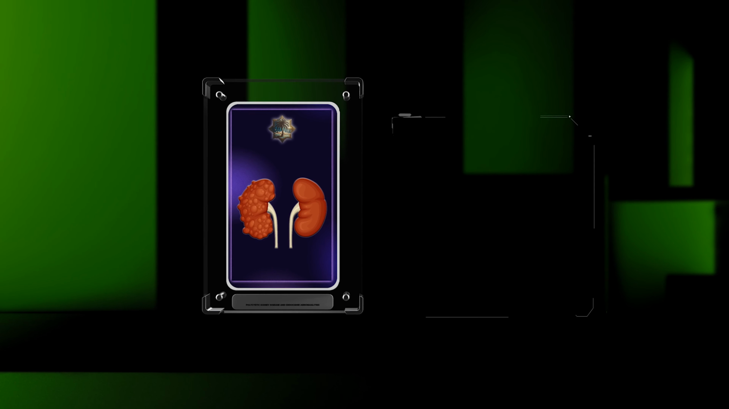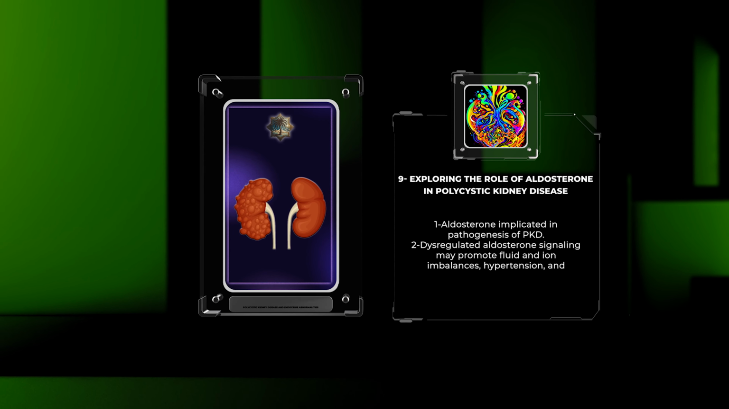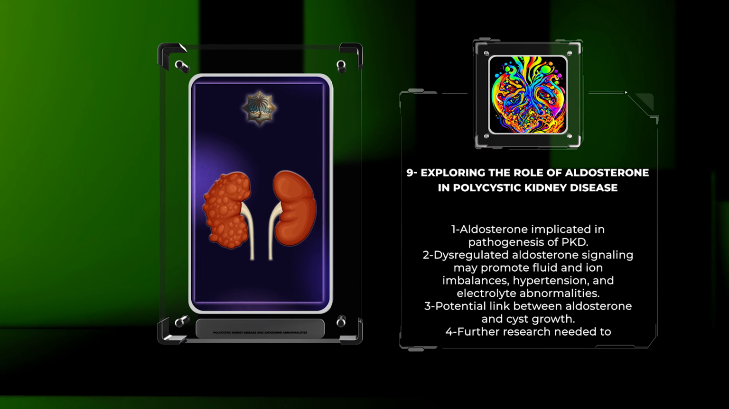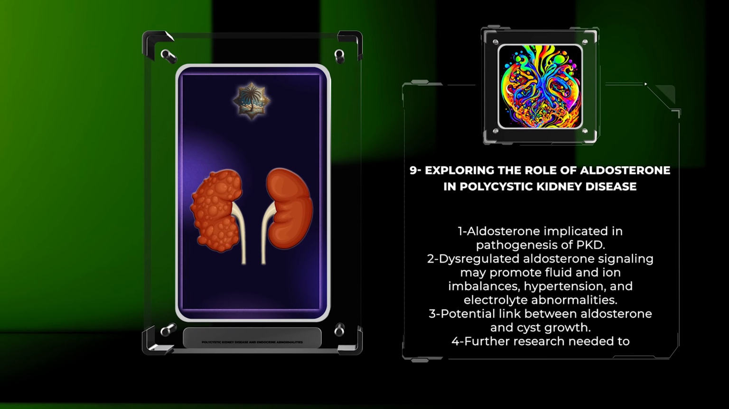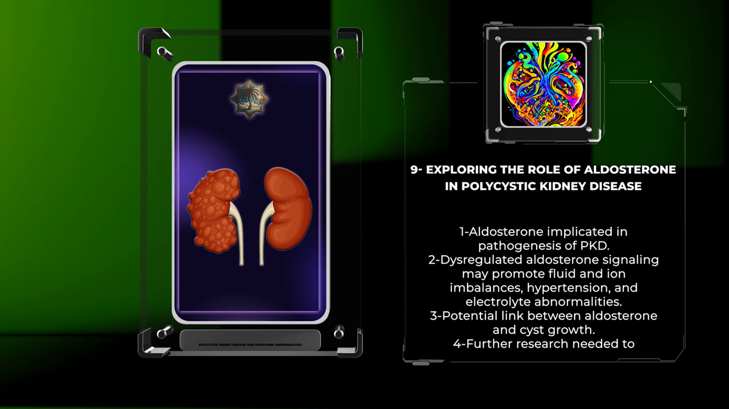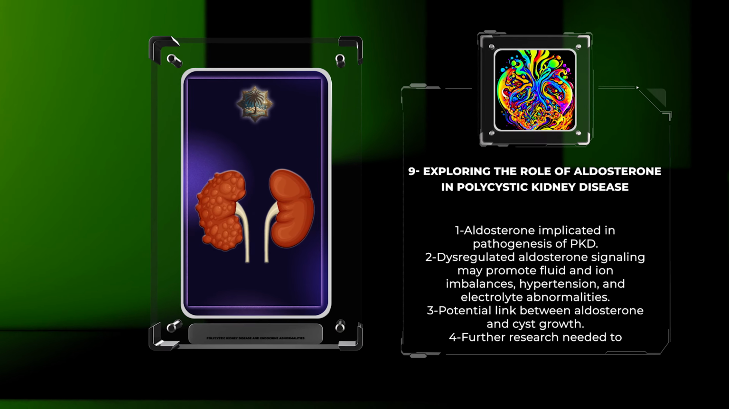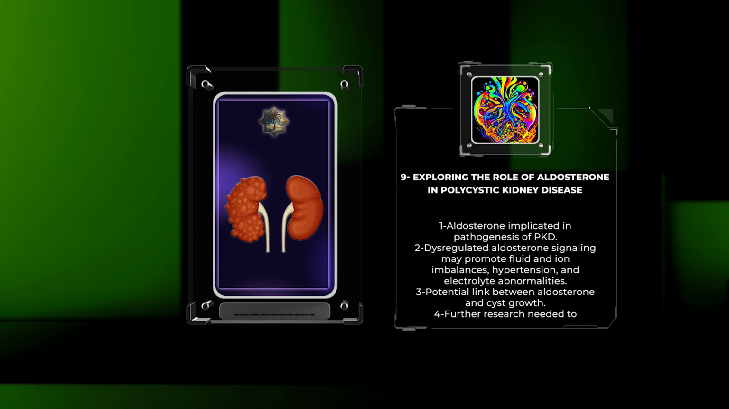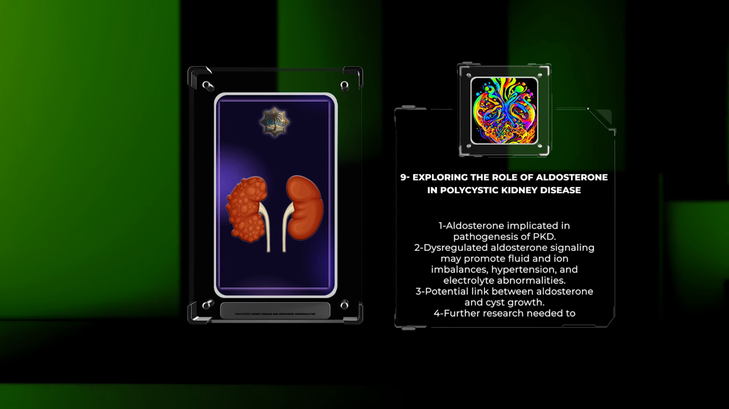Aldosterone, a hormone primarily involved in regulating sodium and potassium balance, has also been implicated in the pathogenesis of PKD. Dysregulated aldosterone signaling may promote fluid and ion imbalances, leading to hypertension and electrolyte abnormalities in PKD patients. Furthermore, recent studies have suggested a potential link between aldosterone and cyst growth. Further research is required to unravel the complex interplay between aldosterone and cystogenesis in PKD and develop targeted therapeutic interventions.